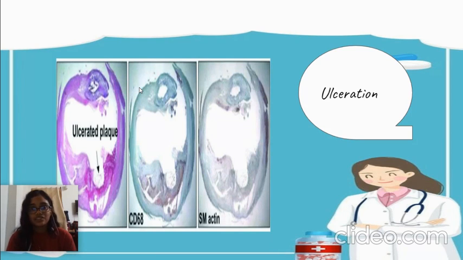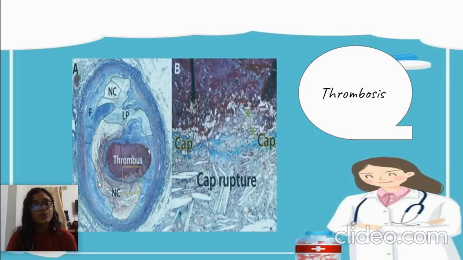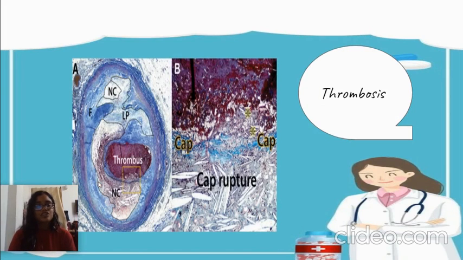Next is ulceration. The layers covering the atheroma over here, if there's high hemodynamic stress or mechanical trauma, can ulcerate, forming this ragged surface, which can have some lipid debris at its base. The next thing we'll discuss is thrombosis. The thrombosis can be superimposed, as seen over here, or it can be mural thrombosis. It occurs in areas of endothelial damage or if there is any ulcerated plaque as we've seen before.